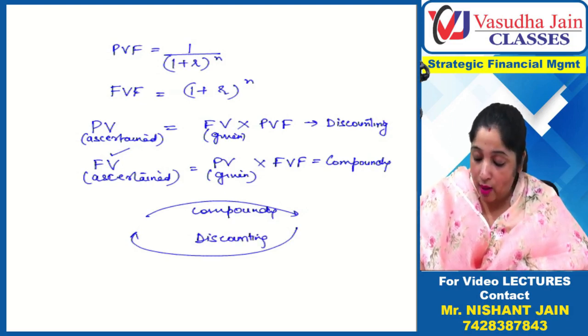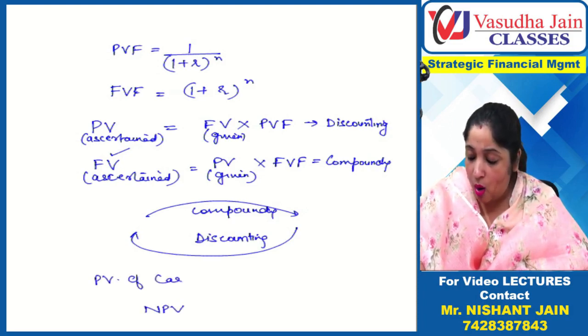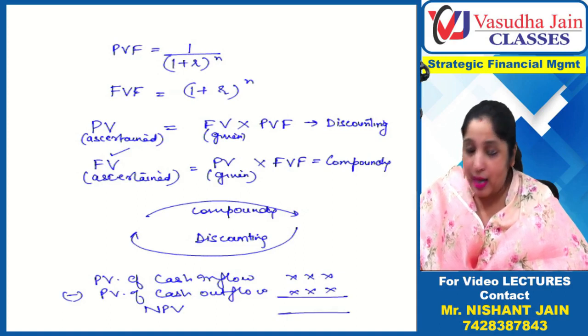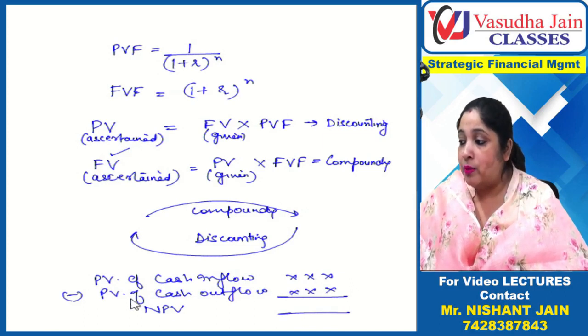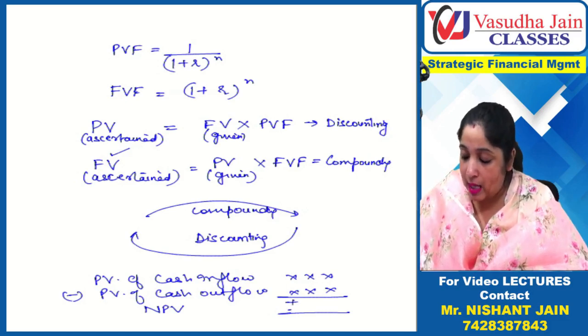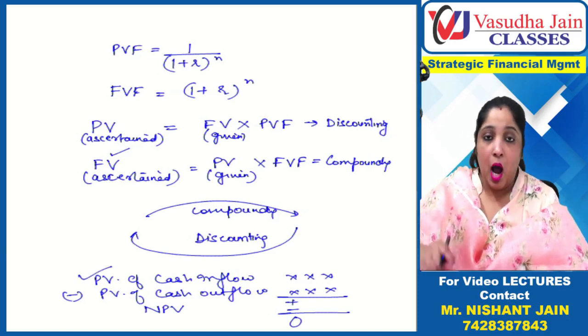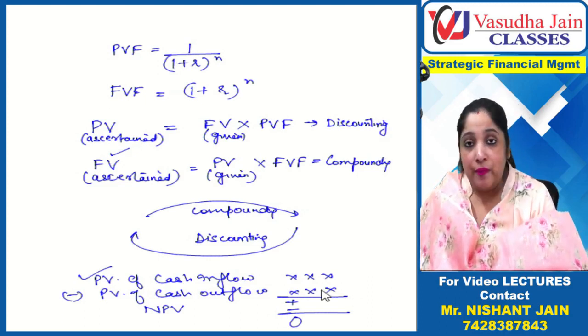Then what new thing have you learned? What is NPV? NPV is the present value of all the cash inflows that you will get in the future minus the present value of cash outflow. But my students should not learn NPV like this. You should say how much should have been invested and how much we are actually investing. Are we investing less or more? The answer can be positive, negative, or 0. Basically this represents how much we should invest if we want to earn the cost of capital, and how much we are actually investing.